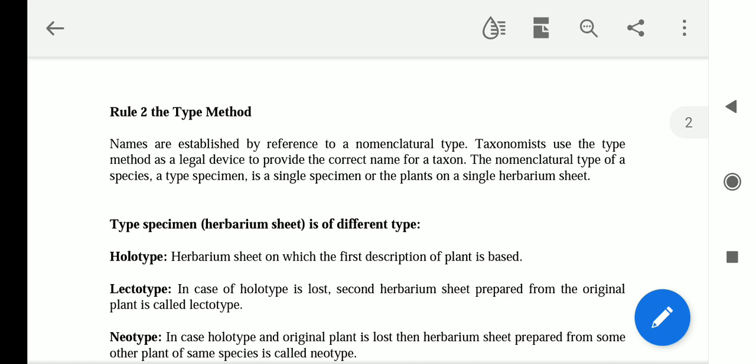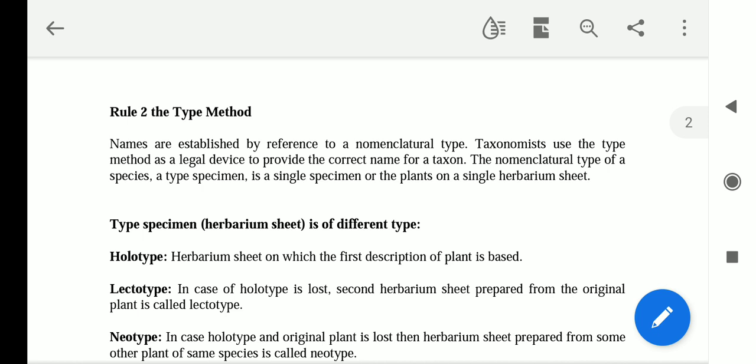Names are stabilized by reference to nomenclatural types. Taxonomists, those scientists who work on taxonomy, use the type method as a legal device to provide the correct name of a taxon.